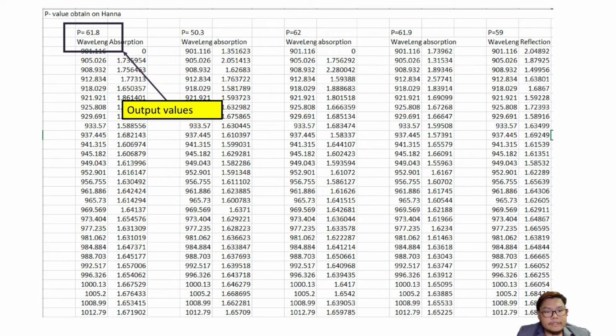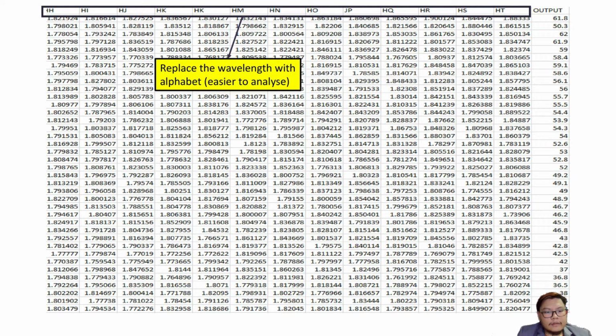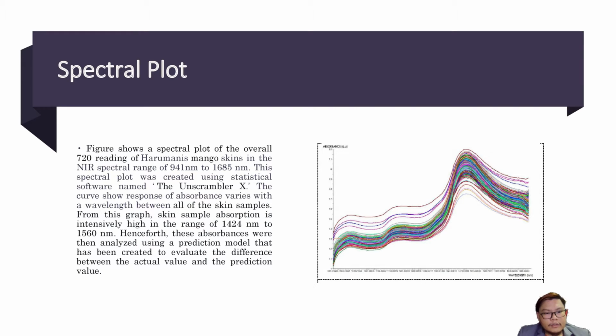So as we can see, this is our dataset from HANA dilution on finding the P value, which is the phosphorus. So P equals 61.8 is our output value, which is our aim, the targeted value to find. From the dataset that we get, we change it into a format that Python can understand. So we replace the wavelength with alphabet. So this is our spectral plot.